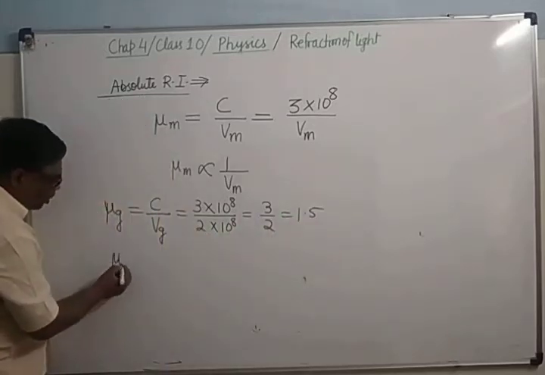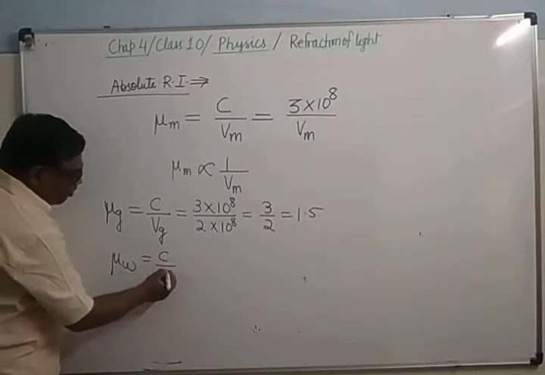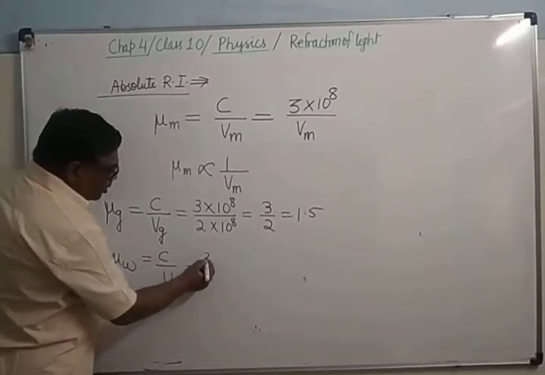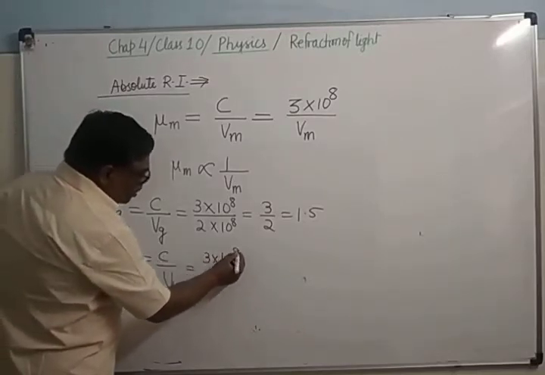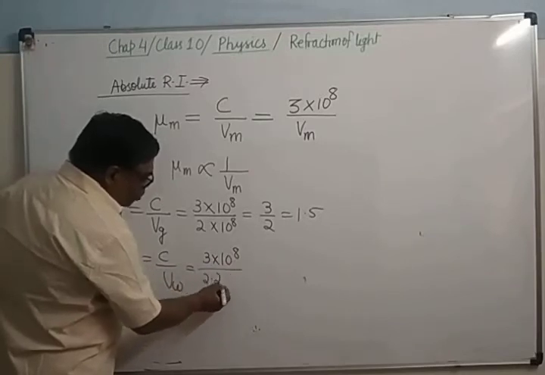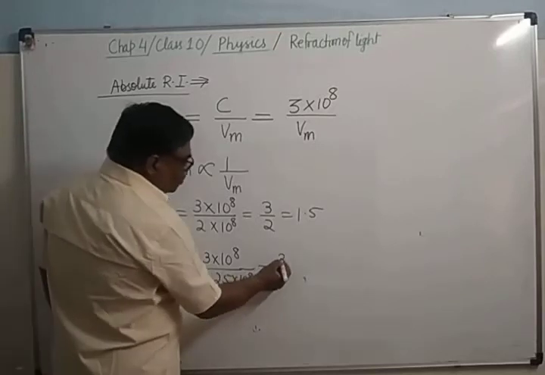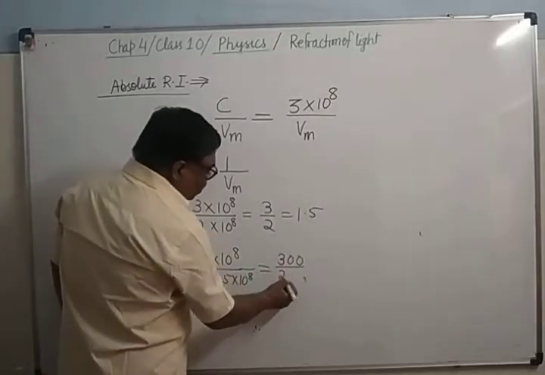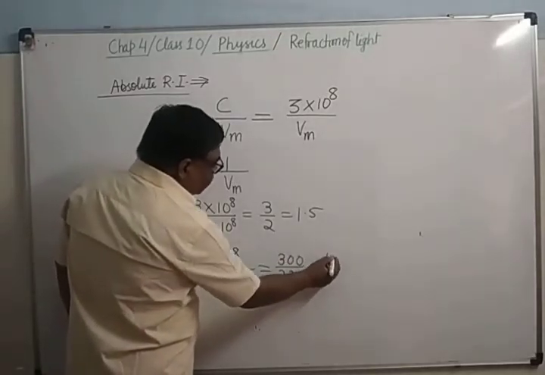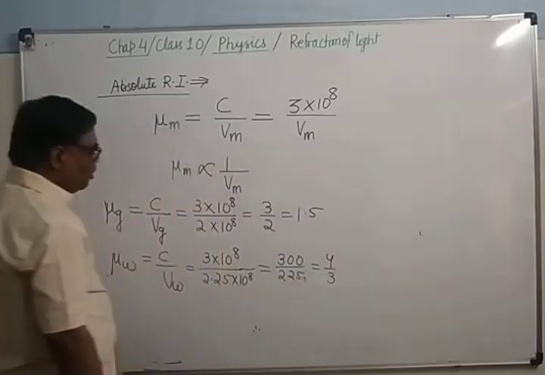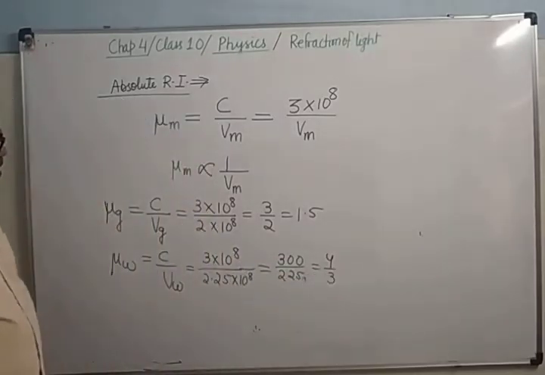If you see mu W, it is C upon Vw. That is 3 into 10 to the power 8 divided by 2.25 into 10 to the power 8. That equals 300 upon 225, which equals 4 upon 3, meaning 1.33. So this is the absolute refractive index.